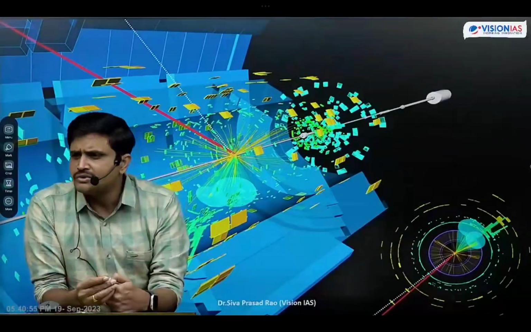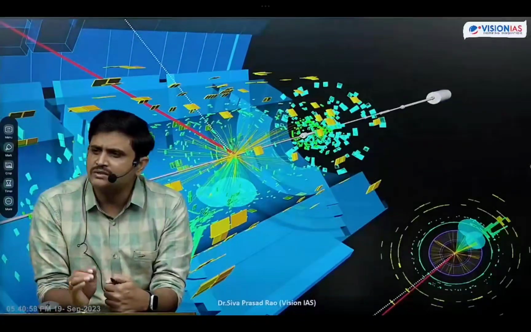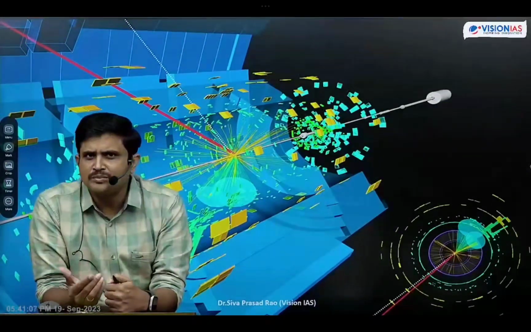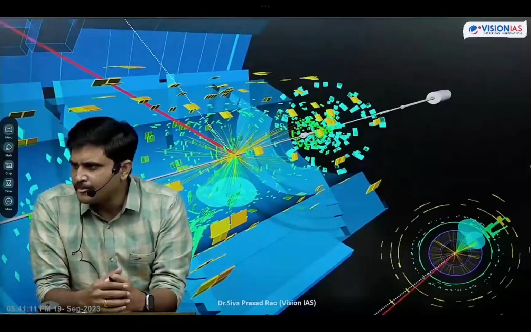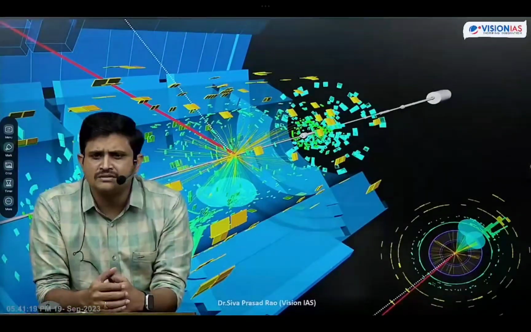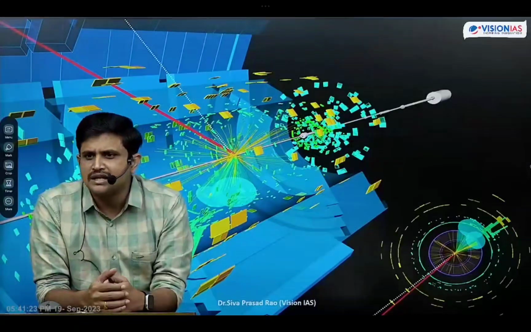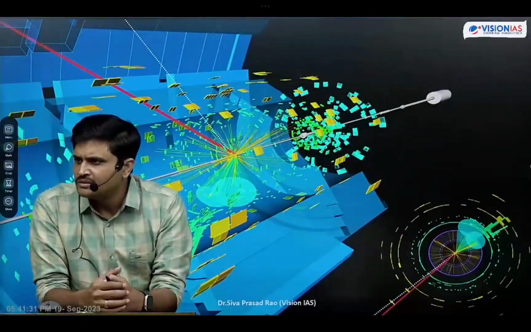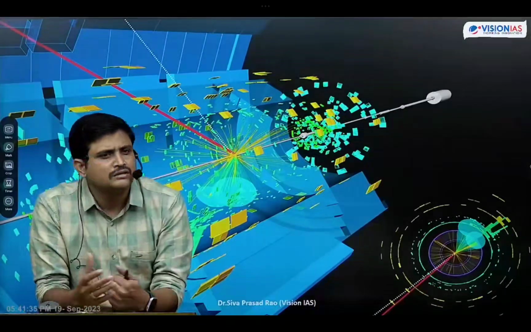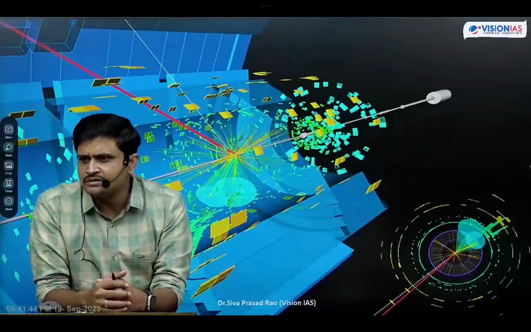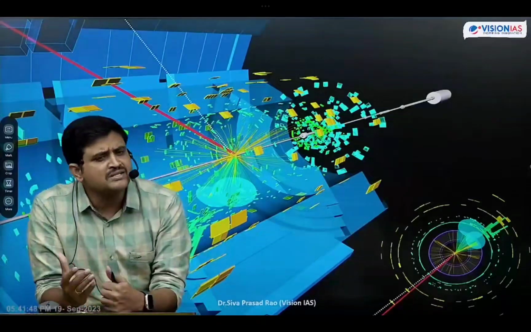Neutrinos, as I told you, are very hard to detect. We have discovered the existence of neutrinos, but the properties of neutrinos are yet to be known. Say, for example, if you know the properties of neutrinos, I told you that they are chargeless, and they pass through any object without any obstacle. Can we develop new imaging technologies, alternative to X-ray technologies, CT scans like that, which involve radiation effects? When we use these neutrinos, no radiation effects will be there. Can we develop new imaging technologies with no radiation? Yes. When they are traveling across the universe, can we know what is there in our universe? Imaging of the universe is possible. Deeper insights of the universe can be known.